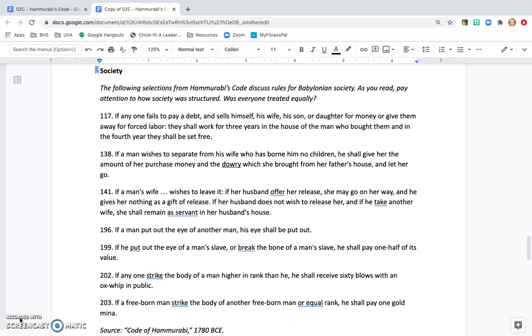203. If a freeborn man strike the body of another freeborn man of equal rank, he shall pay 1 gold mina. So in this situation, both men are equal, and there's only money exchanged.